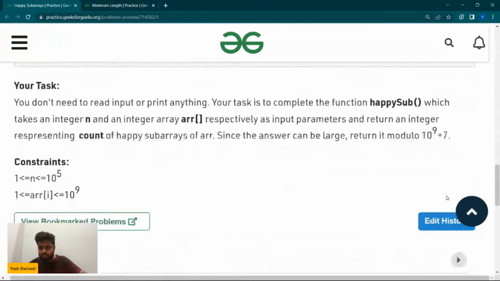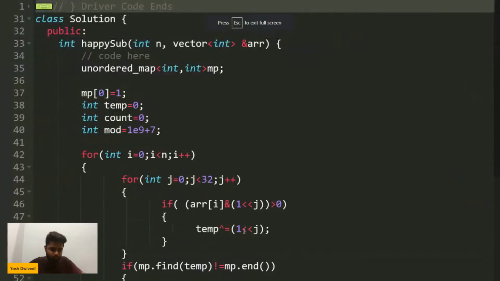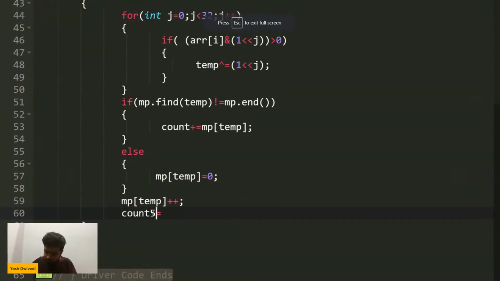Let's check this out. Okay, so yeah, count mod is equal to mod. So basically I'll mod the count, and then in the end I will return the count. Okay, so let me return this thing.